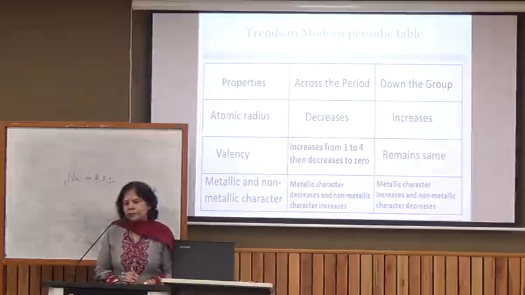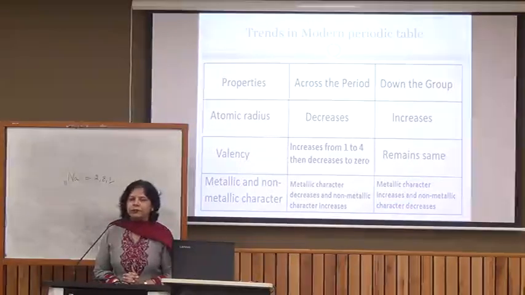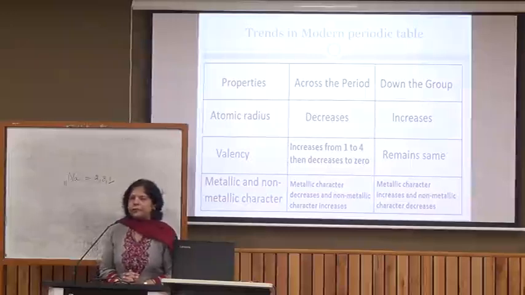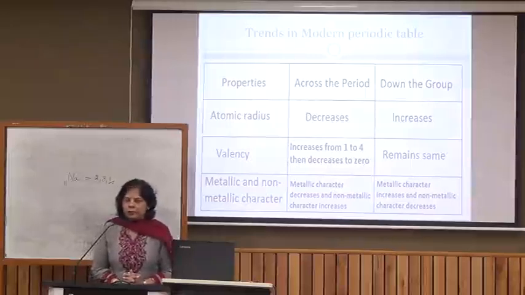If we talk about the groups which consist of metals, you will see the size goes on increasing, or the nuclear pull on the valence electrons goes on decreasing. So elements lose electrons more easily as we go down in a group. So metallic character increases as we go down in a group.